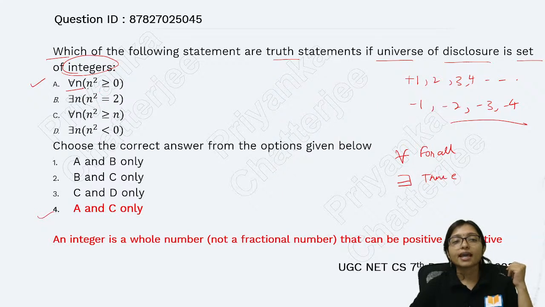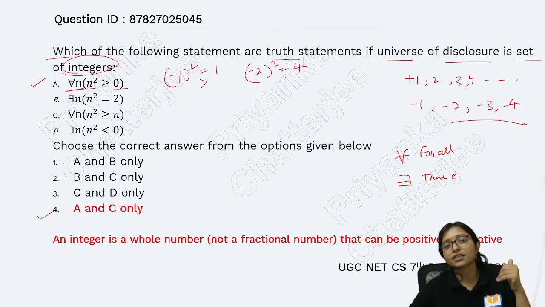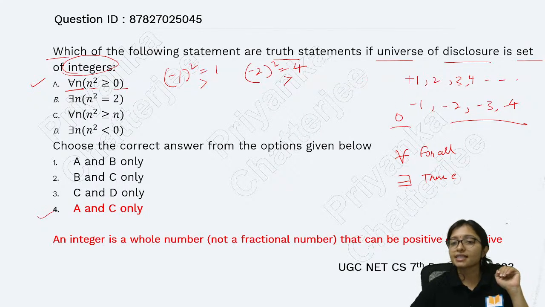Now see, here it is given for all n, n square is greater than or equal to 0. For any integer, if you take minus 1 square, that will be 1. Minus 2 square will be 4. These are greater than 0. And it is given greater than or equal to 0 because 0 is also treated as an integer.